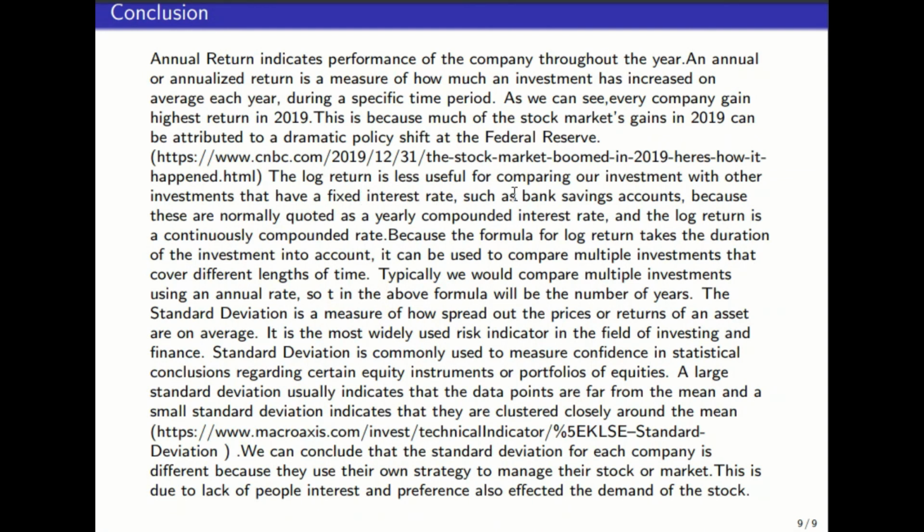The log return is less useful for comparing our investment with other investments that have a fixed interest rate, such as bank savings accounts, because these are normally quoted as a yearly compounded interest rate, and the log return is a continuously compounded rate. Because the formula for log return takes the duration of investment into account, it can be used to compare multiple investments that cover different lengths of time. Typically, we would compare multiple investments using an annual rate. So T in the above formula will be the number of years.